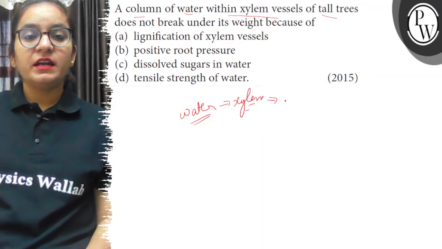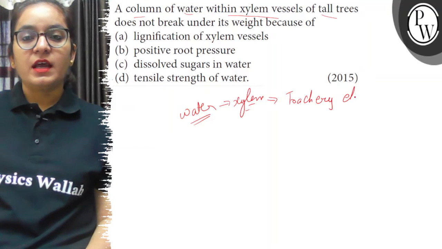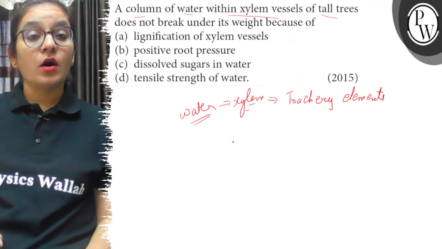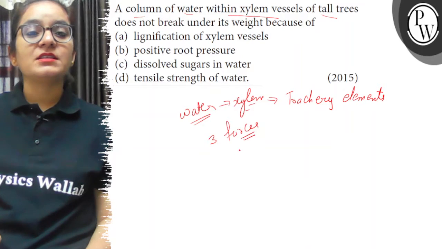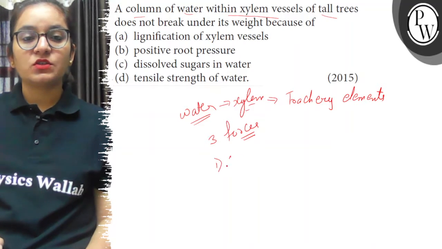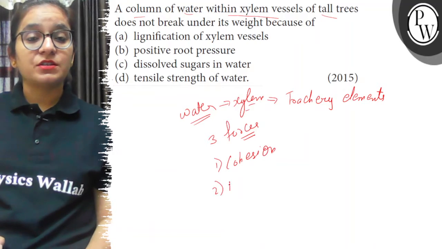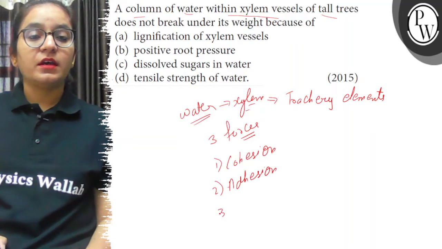So, बच्चे, water moves from roots to the upper part of a plant through xylem. The main conducting elements here are the trachea elements that help in transport of water by creating a water column. Three different forces are involved that create the water column. First one is cohesion, second one is adhesion, and the third one is surface tension.